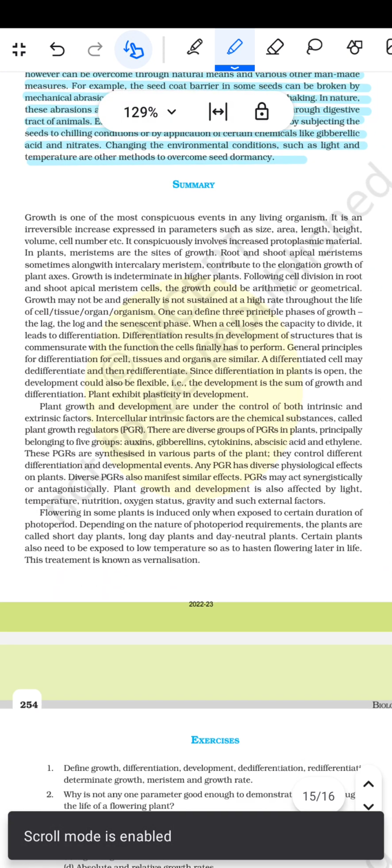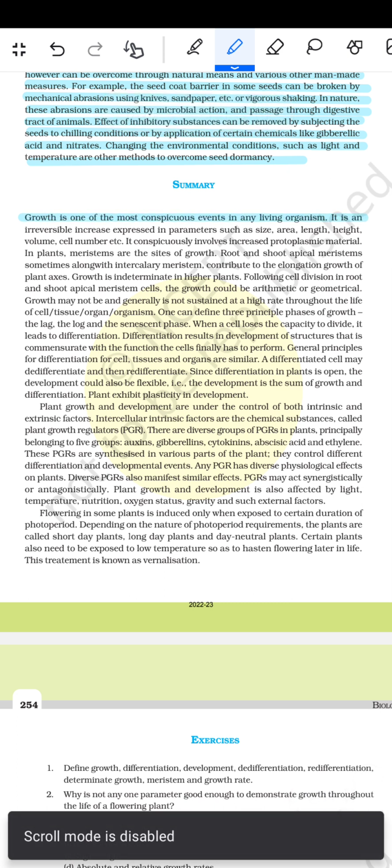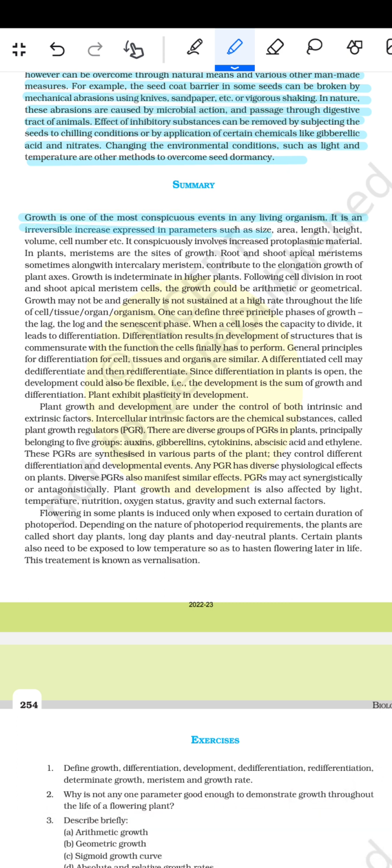Then the summary is that growth is one of the most conspicuous events in any living organism. It is an irreversible increase expressed in parameters such as area, length, size, height, volume, cell number, etc. It conspicuously involves increased protoplasmic material in the plants. Root and shoot apical meristems, sometimes along with the intercalary meristem, contribute to the elongation growth of the plant as such.